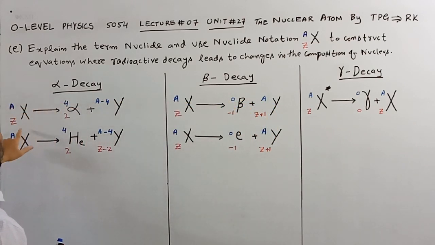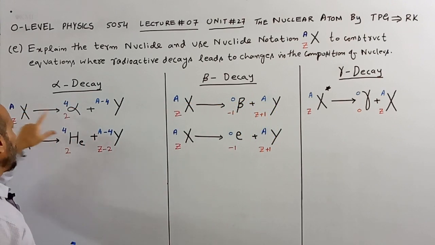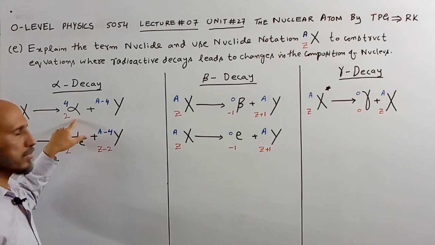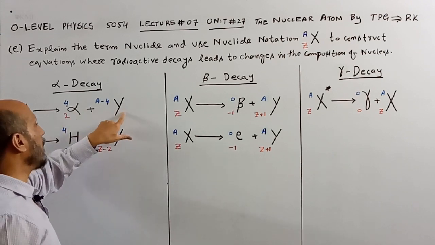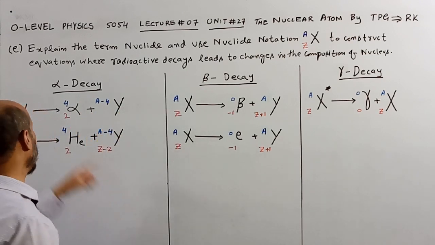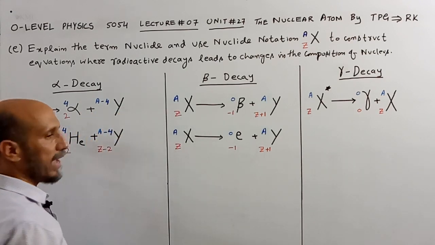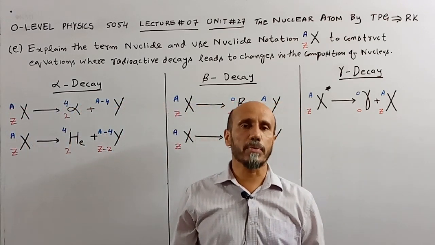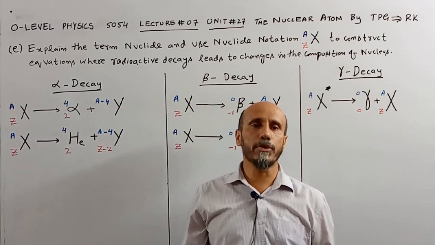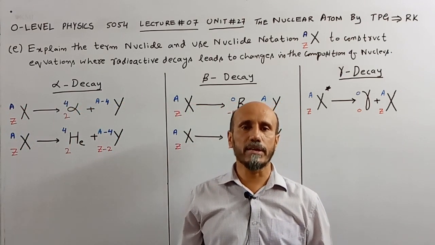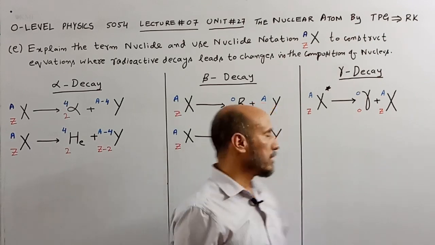In alpha decay, this is the original element X, emitting the alpha particle from its nucleus. Y is the new element formed after emission of the alpha particle from element X.